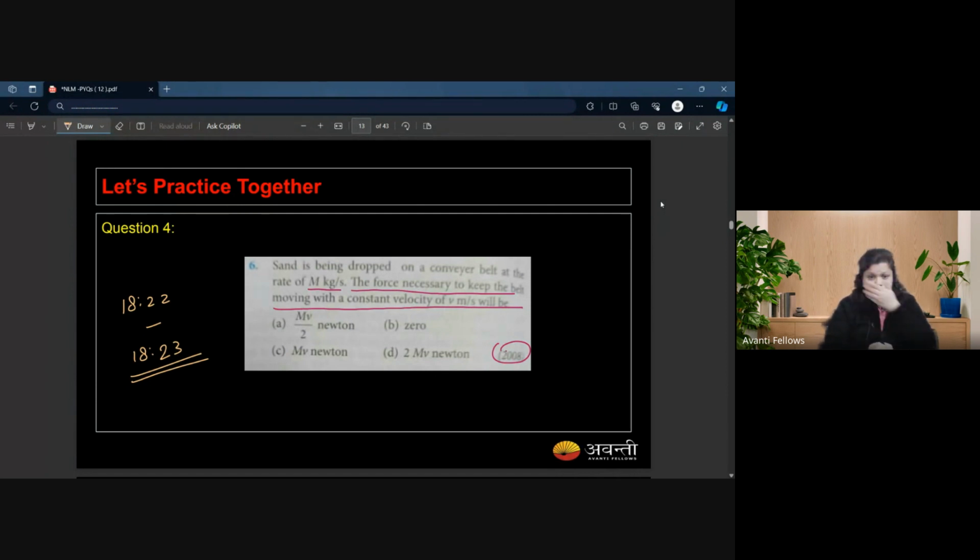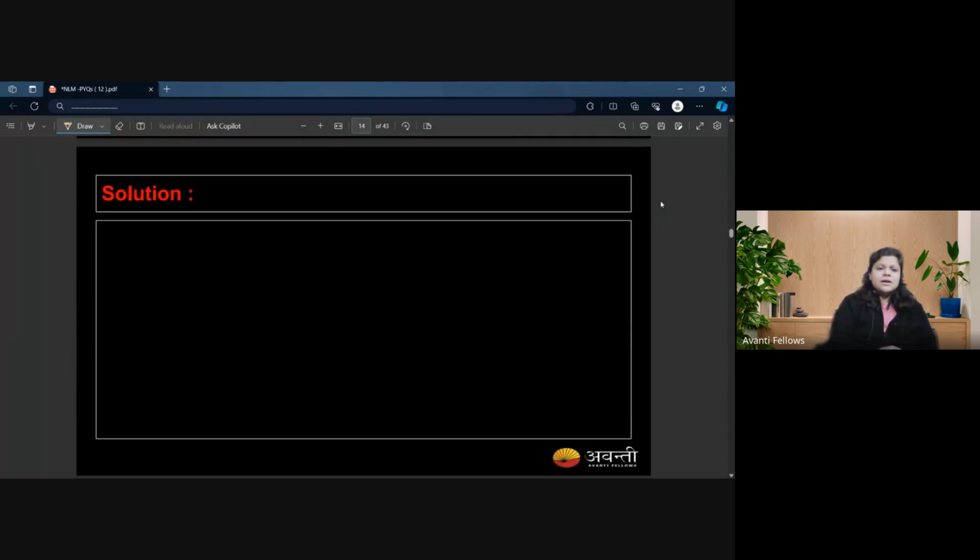Take care. So in this question, we need to deal with the basic definition of the second law, or should I say the fundamental form of the second law, that F external is equal to dp by dt, differentiation of momentum with respect to time. You can write it as